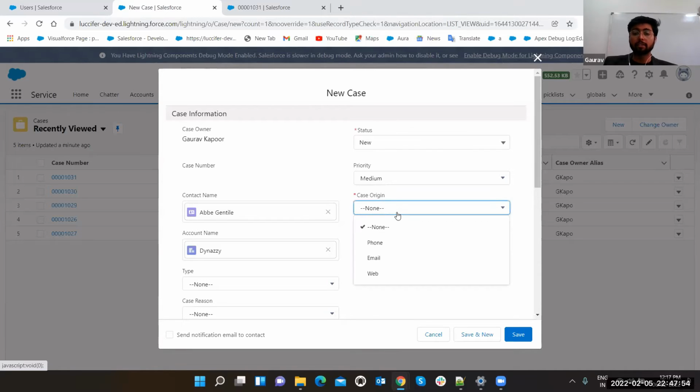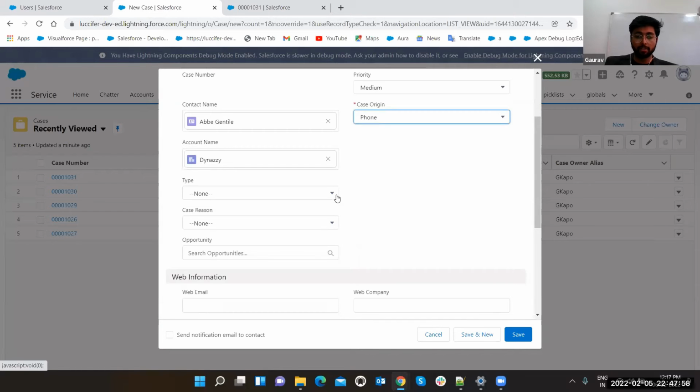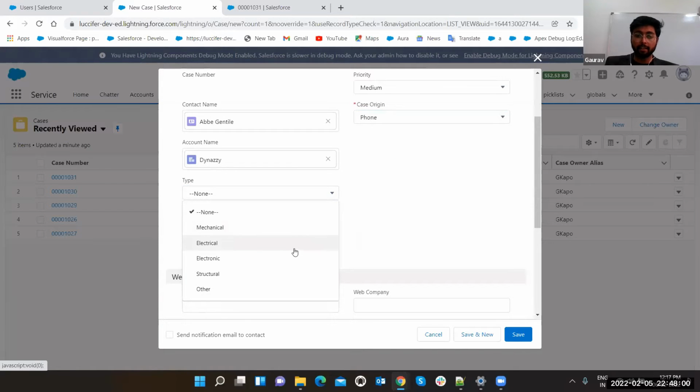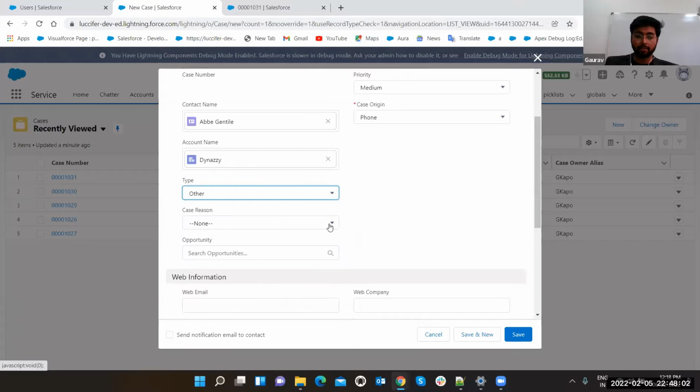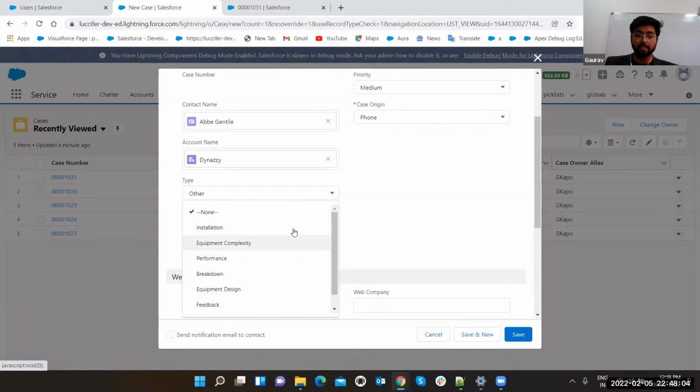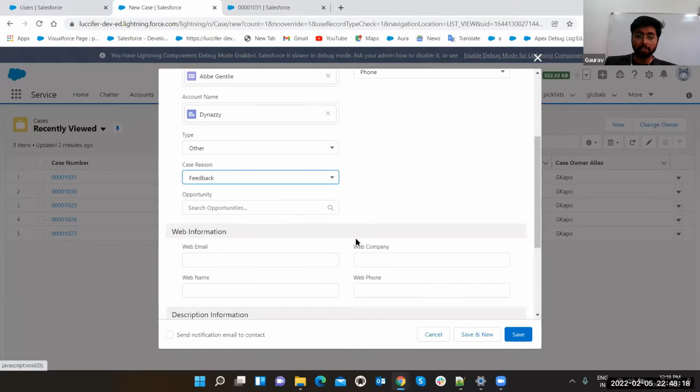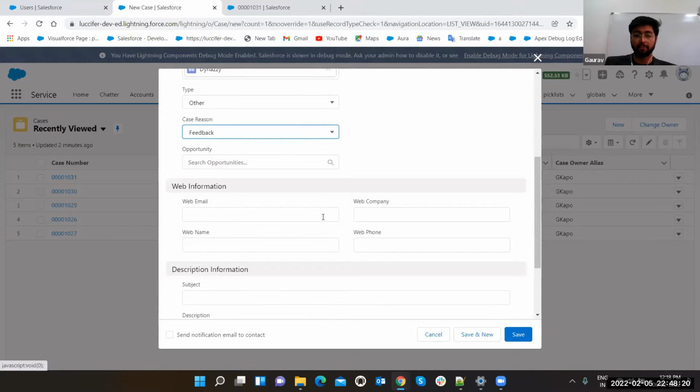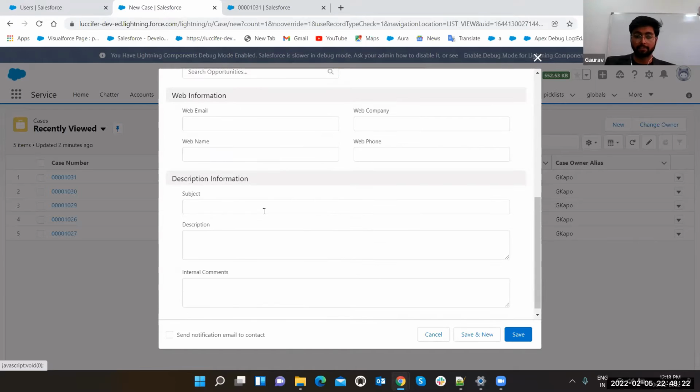Case origin, from where it is coming. You can put it as phone. What is the type of case? Mechanical, electrical, electronic, any other. You can also put some extra. Case reason: what is the reason for the case? Installation, breakdown. Suppose your car has broken down. I need to raise a case for the installation of my new Samsung TV. I want to raise a case for the feedback service. You can also select the opportunities, web information, web email, web company. These are the sections.